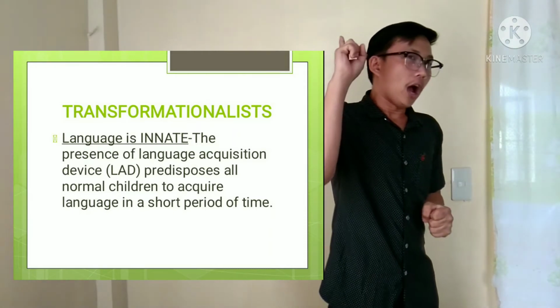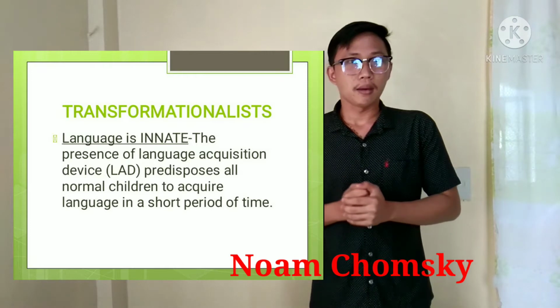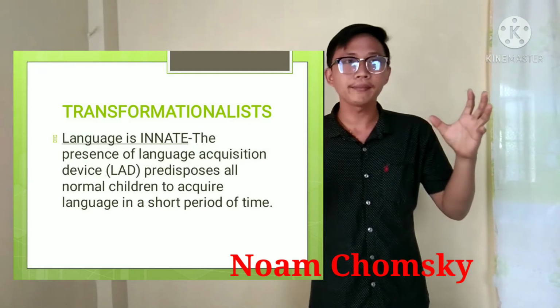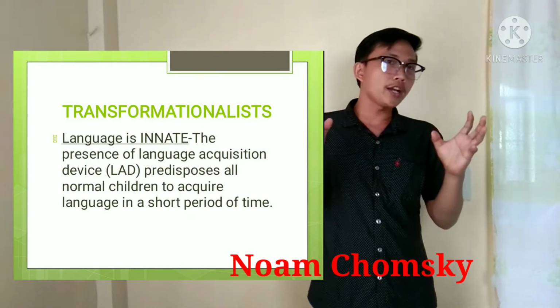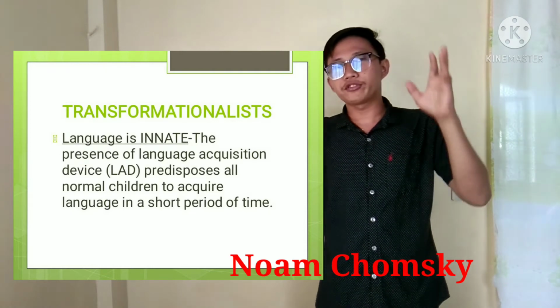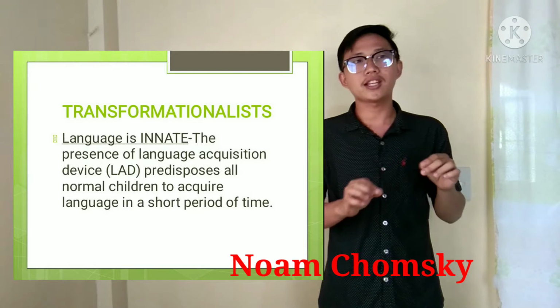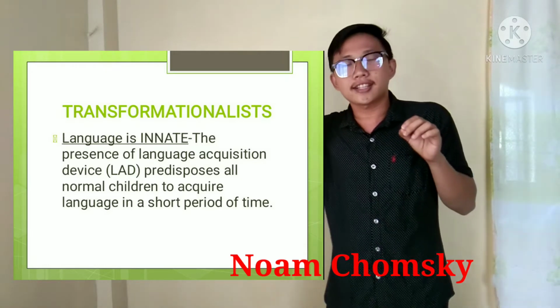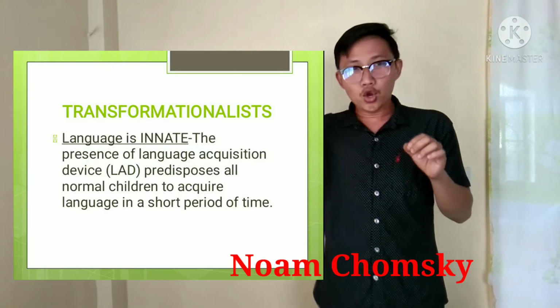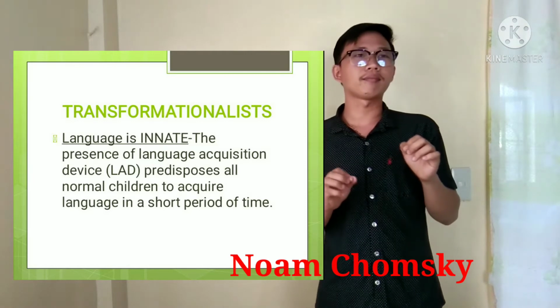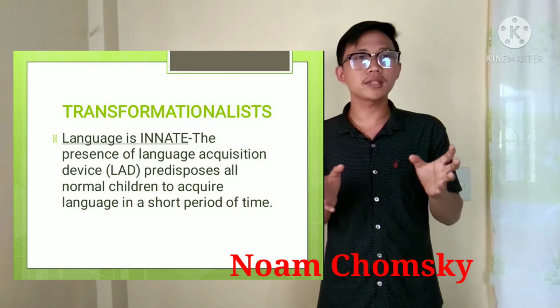According to Noam Chomsky, children are born with all of the structures necessary to create language, and they instinctively know how to use them. So that is according to Noam Chomsky.